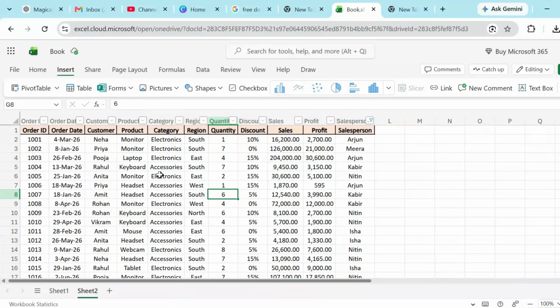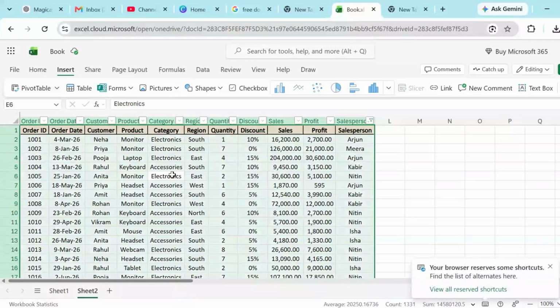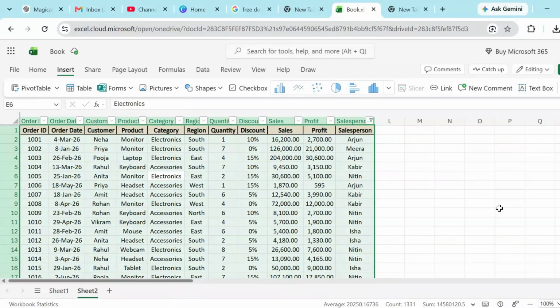First of all, I will organize this data properly and create a table of this data. To create a table, you just have to select any cell, which will be highlighted, and then press Ctrl A from your keyboard. This will select the entire data which has information present. You must remember that the desktop application has different shortcuts and in the web application those shortcuts will not always work. So if you have the desktop application for Excel and your file is open there, you can just press Ctrl A to select the entire data and press Ctrl T to create a table.